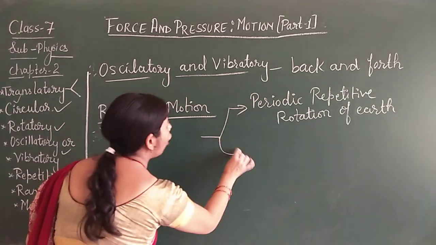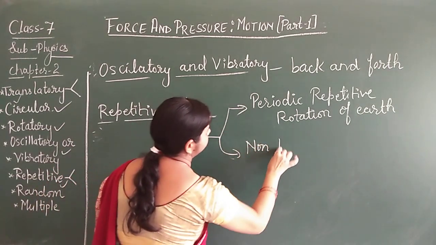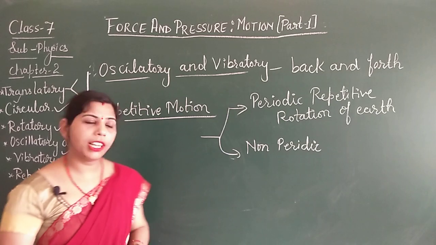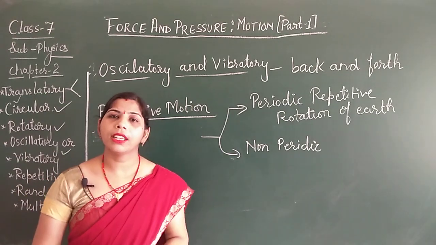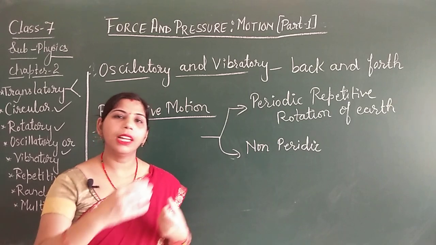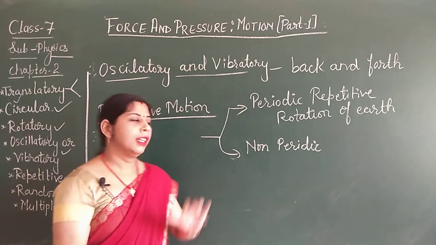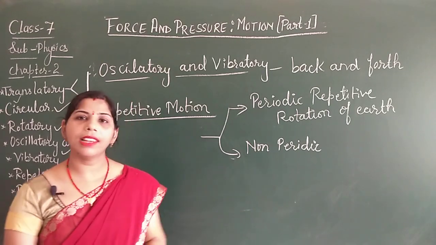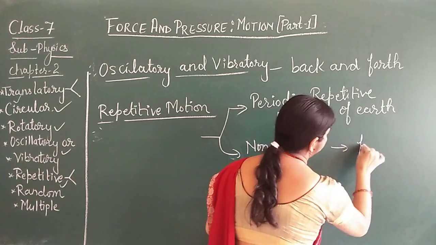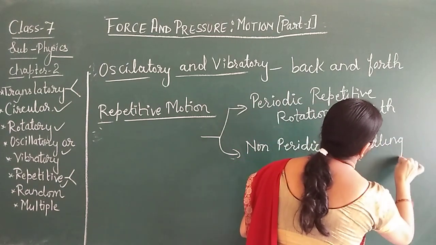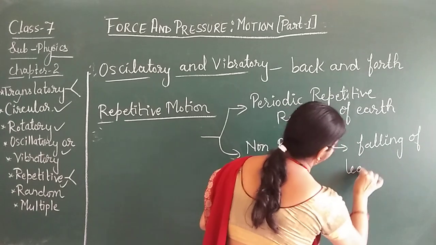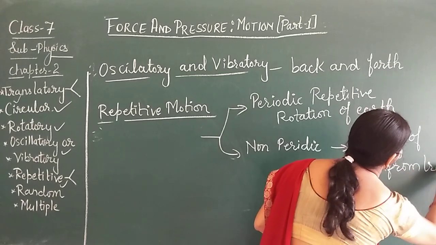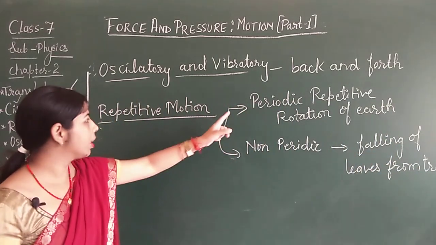Now, the non-periodic repetitive motion. In non-periodic repetitive motion, that means the object is not going to repeat in a particular time interval. They can repeat again and again after some time and again after some time, just like the falling of leaves from the tree. Okay, that means you are getting it.